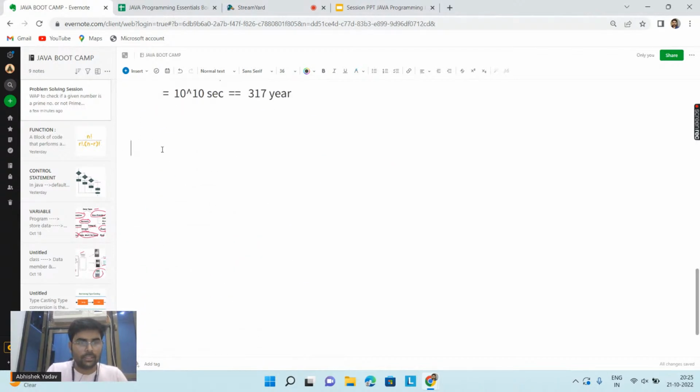Okay, so here you are saying time is dependent on the number of iterations.